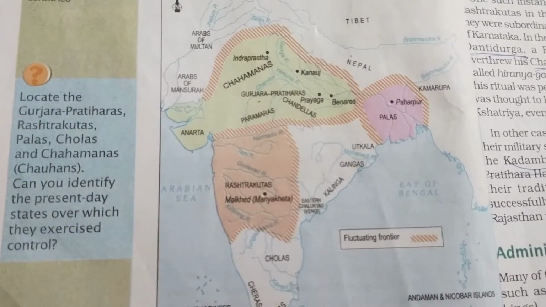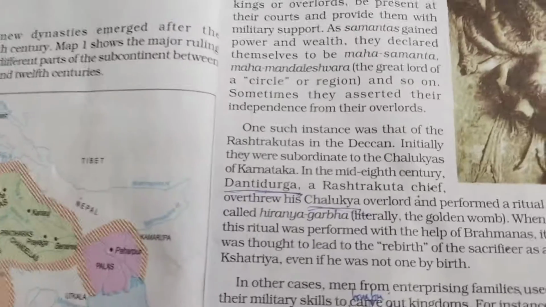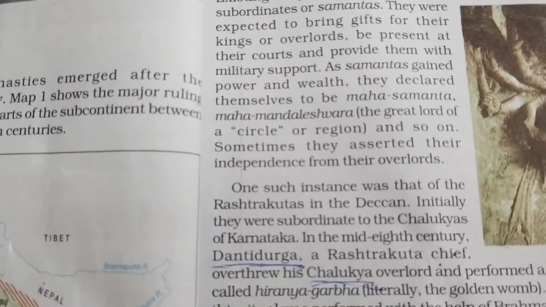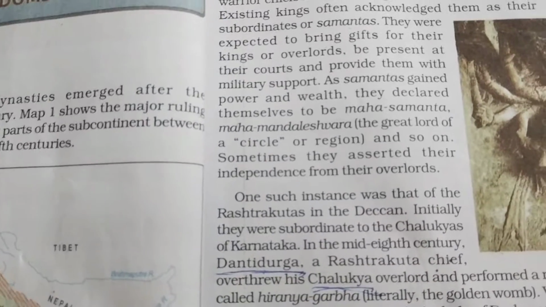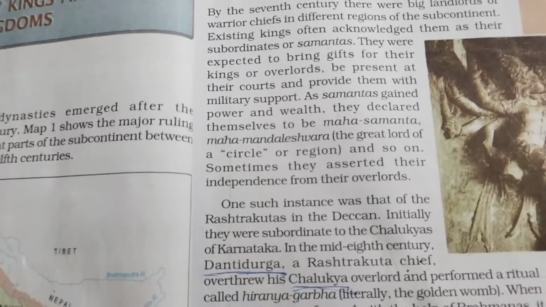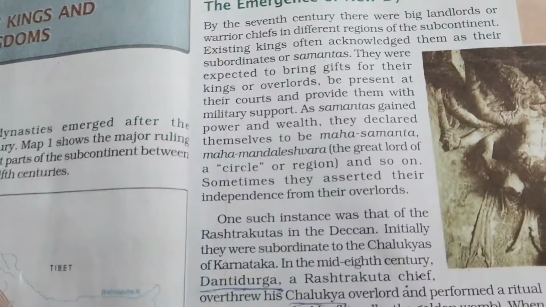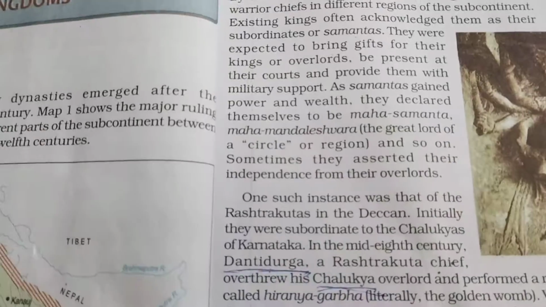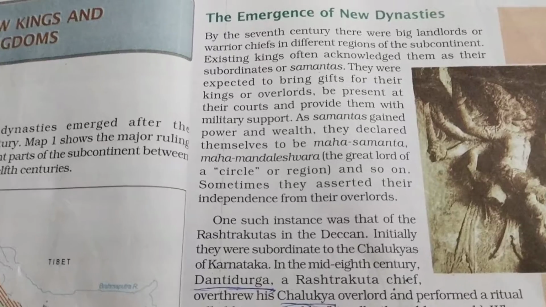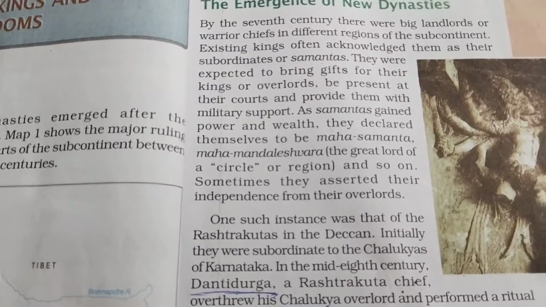Okay, now we are going to see how the kings and kingdoms formed in the 7th century in this chapter. As I told you, we are living in the 21st century, but we are going to know what happened in the 7th till 12th century in this chapter. Here I'm going to tell you like a story that landlords.